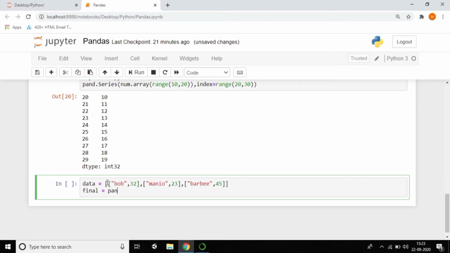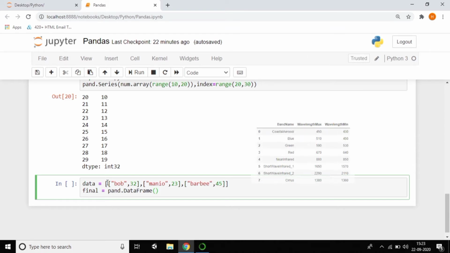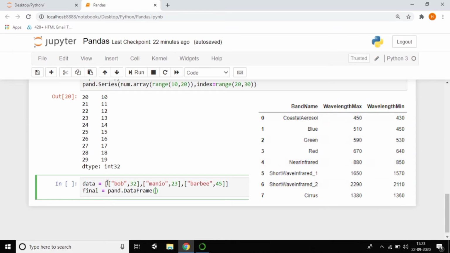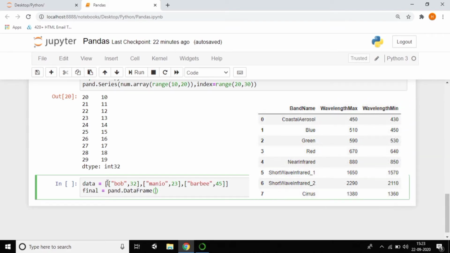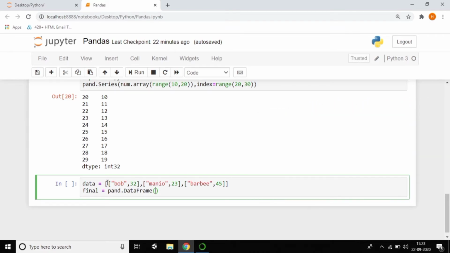I'm creating another variable which is called final. So pd dot, we are having DataFrame. Like the keyword Series, here pandas has something called DataFrame. I want to print data as well as columns. I think we are creating a table. You can see that I'm getting the table. Of course, the index was already created, so that's why I'm passing data as well as columns.